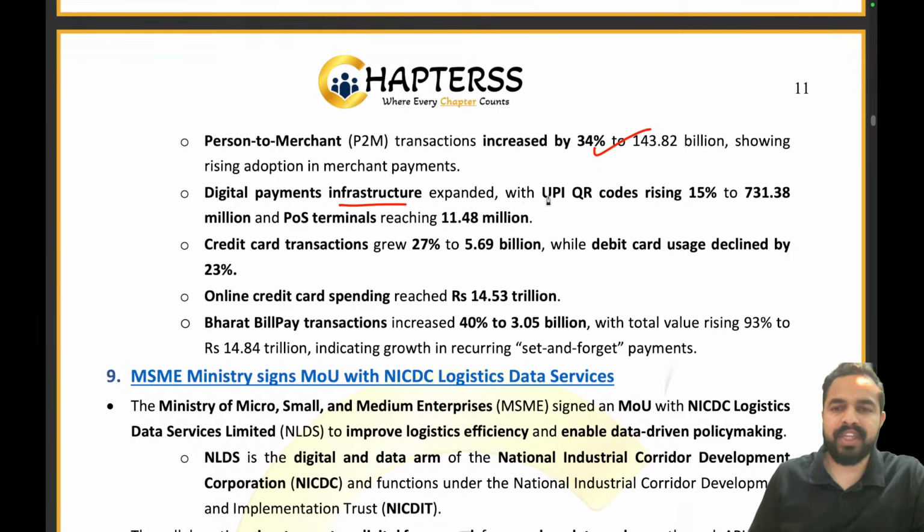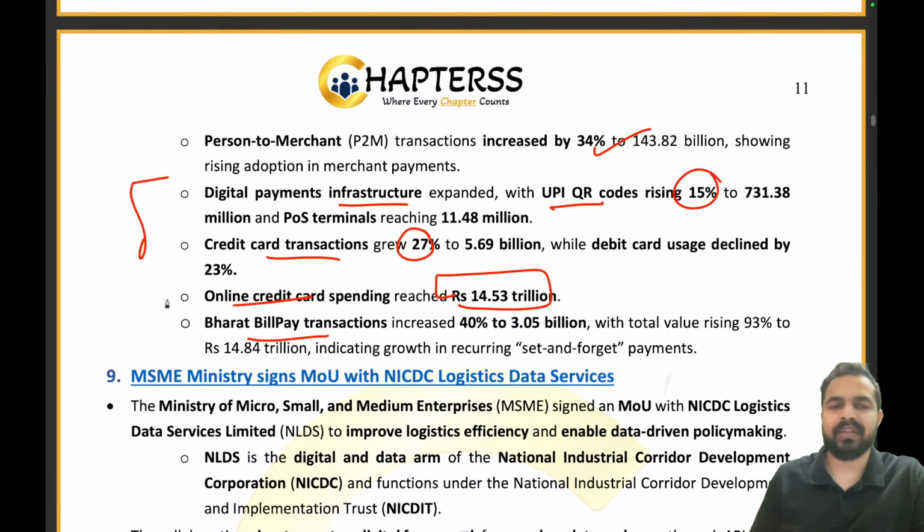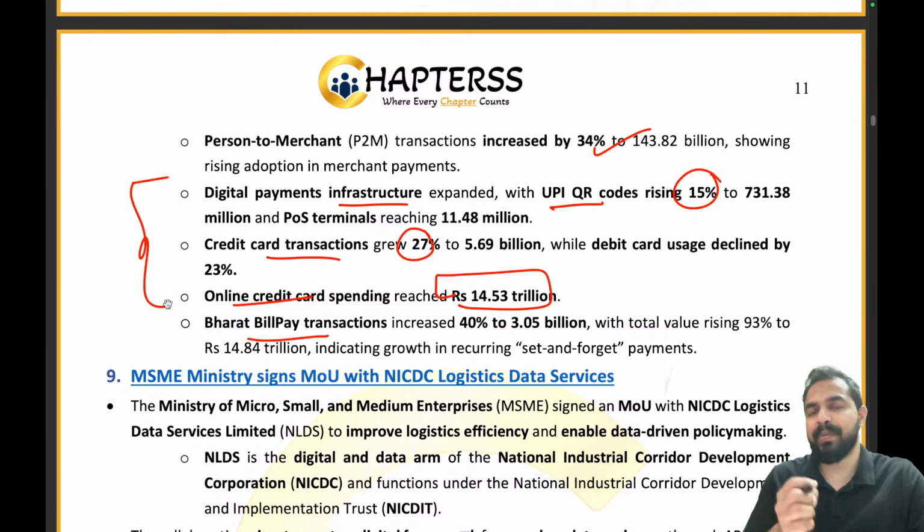Digital payment infrastructure has also expanded. UPI QR codes increased 15%. Credit card transactions have grown by 27%. Online credit card spending has reached 14.53 trillion. Bharat Bill Pay transactions. So guys, so much of the data is there. But when you will be revising this data, solving more questions on that, and also revising and analyzing which data you are retaining and which you are not, then after doing the punctuation analysis, you will be able to understand how you can cover the things. Clear everyone?